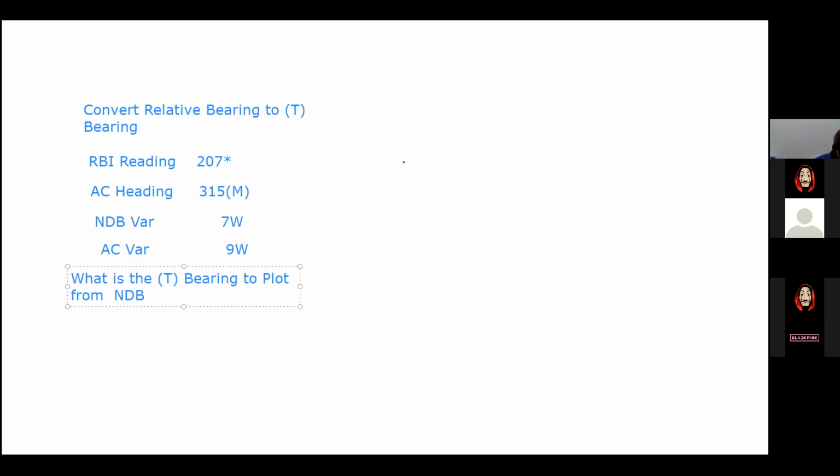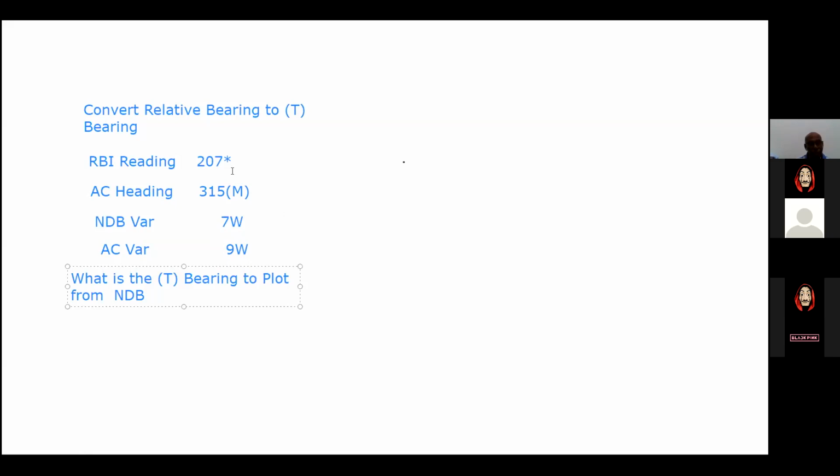What is the true heading first? The aircraft heading is 315. Yeah. And what is the variation? Aircraft variation? Yeah, Hakimi. 9 west. So what is the true heading of the aircraft? 306. Okay, so 306 is the true heading. What is the relative bearing?